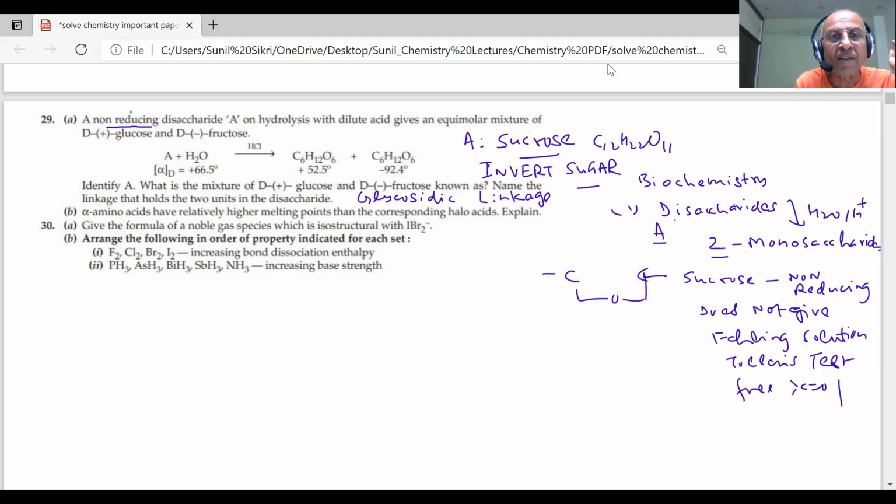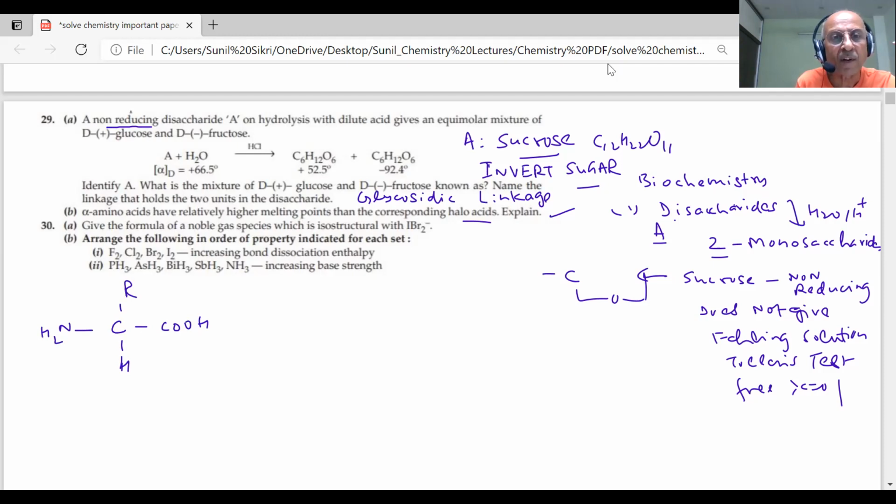Alpha amino acids have a relatively higher melting point than corresponding halo acids. Explain. This question has been asked many times. What is the reason? What are alpha halo acids? You have seen amino acids. How do we draw them? You have COOH, you have NH2, you have R, you have H. These are alpha amino acids. If I write CH3, that is an alpha amino acid.